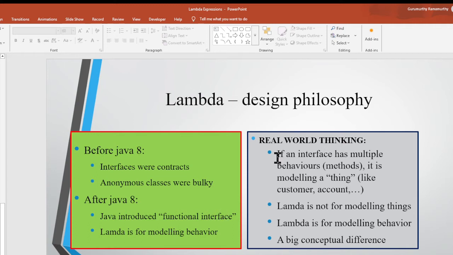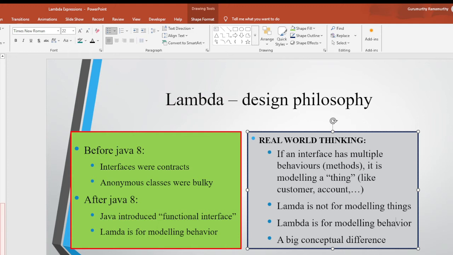Just think of the real world. If an interface has multiple behaviors like methods, it is modeling a thing like customer, account, etc. But lambda is not for that purpose. Lambda is not for modeling things. Lambda is for modeling behavior. A big conceptual difference. What do you mean by modeling a behavior? Just take one action, take one responsibility and fulfill that.